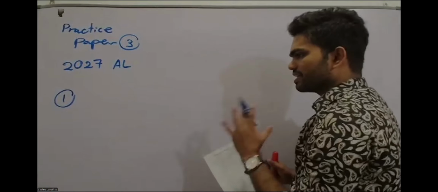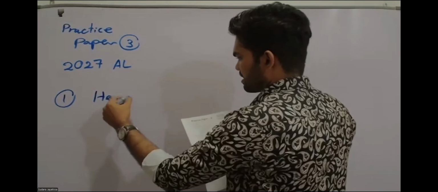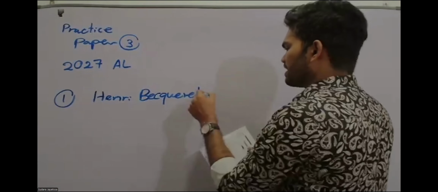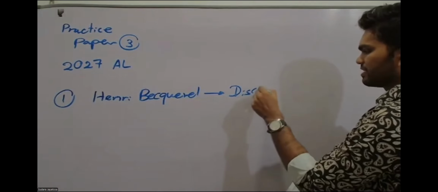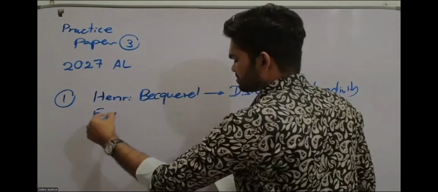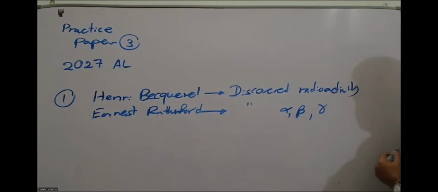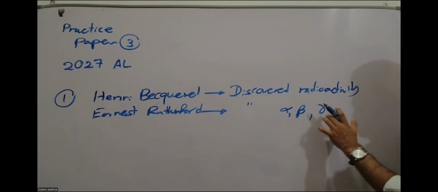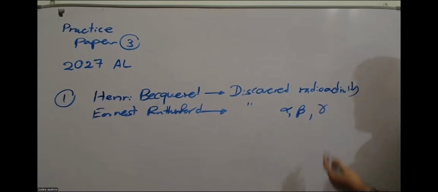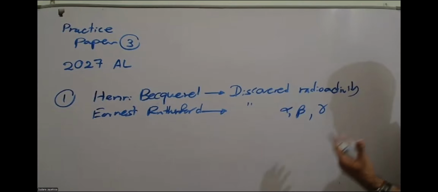So for the first MCQ, here's what you need to write. Henry Becquerel discovered radioactivity. And Ernest Rutherford is the one who discovered alpha, beta and gamma radiation. So in your paper, you have to correct these alpha, beta, gamma symbols. Understood? Don't get this confusion. 5 of you unfortunately got the wrong answer because of that small confusion.